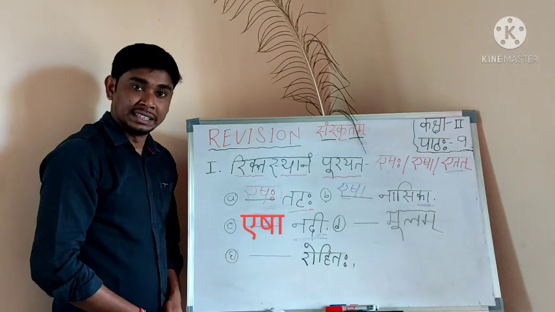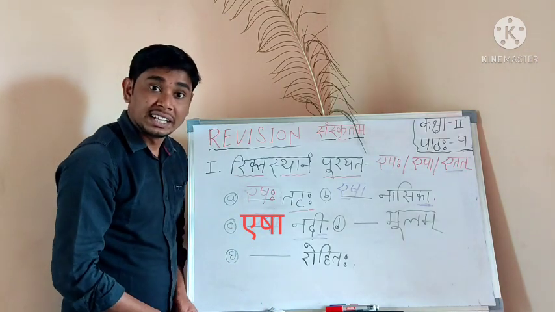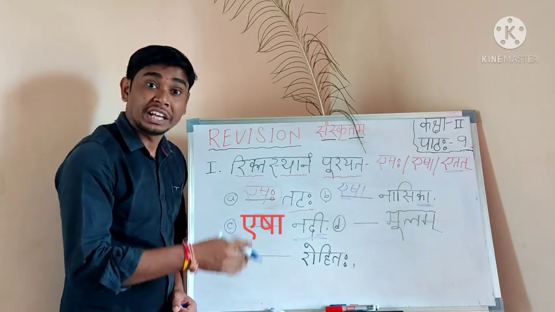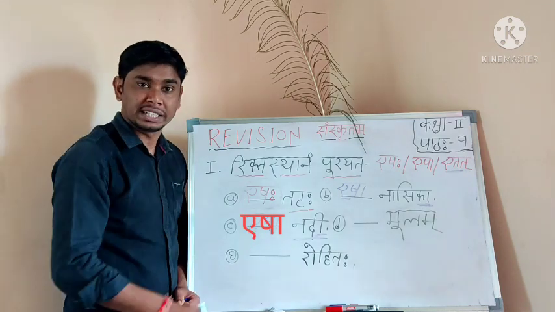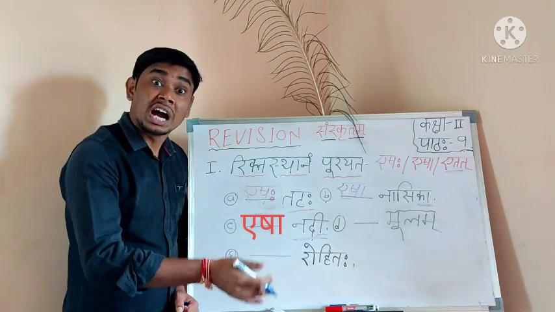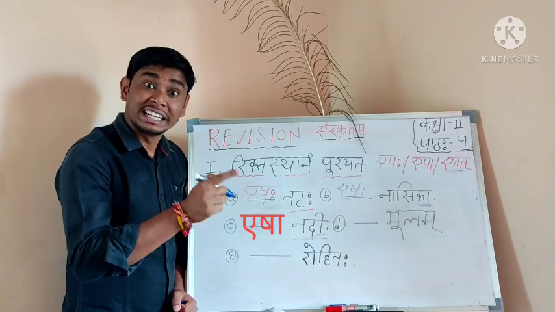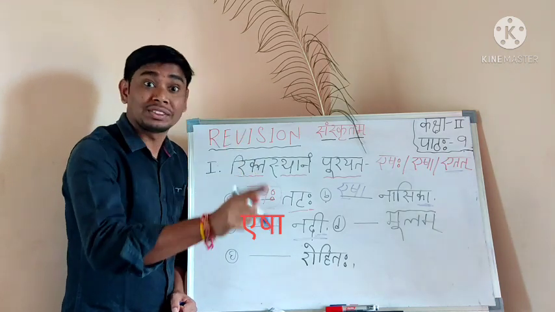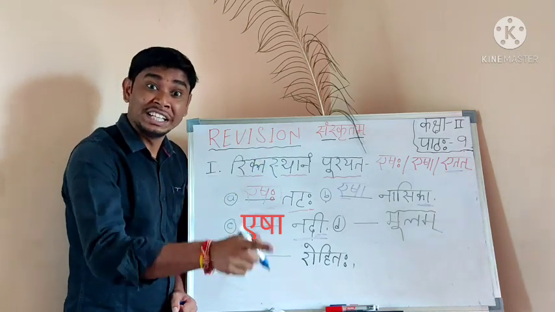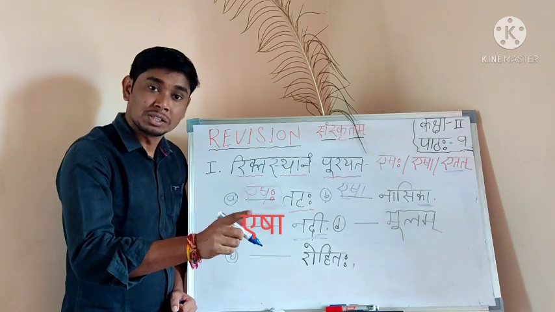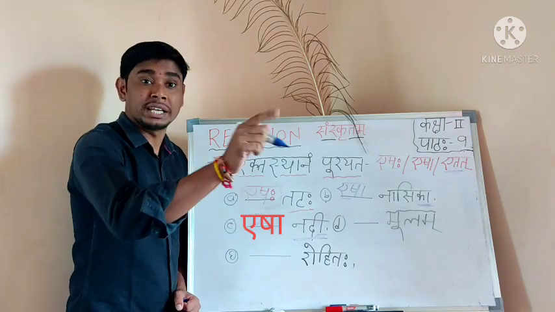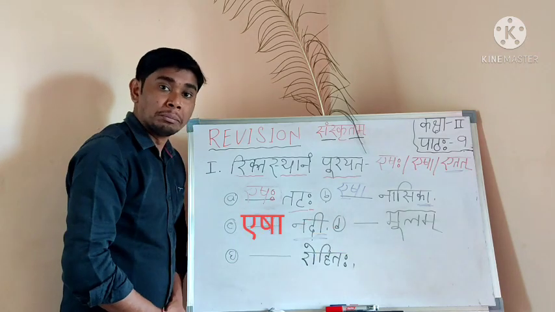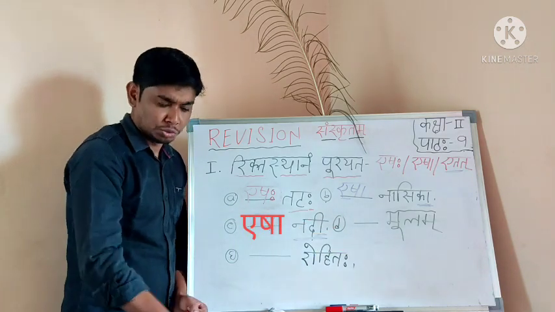Esha Nadi. If I ask Ghati, then Esha Ghati or Etat Ghati, which one is correct? Esha Ghati. Why? Ghati is a strilinga shabdah. At the end of the word the ee matra is there. That's why Ghati is a strilinga shabdah. So you have to say and write Esha Ghati. Is that clear?